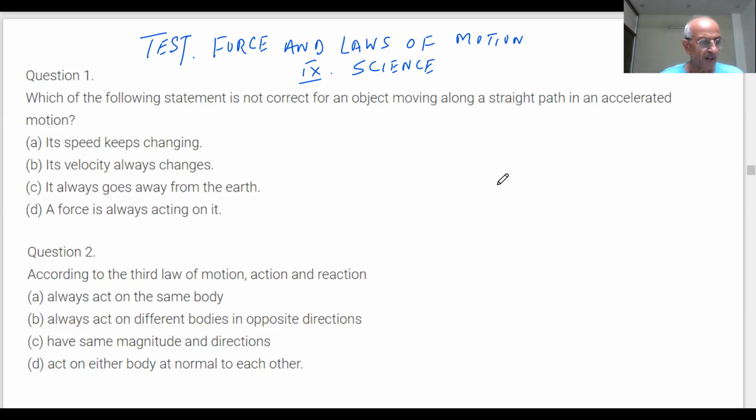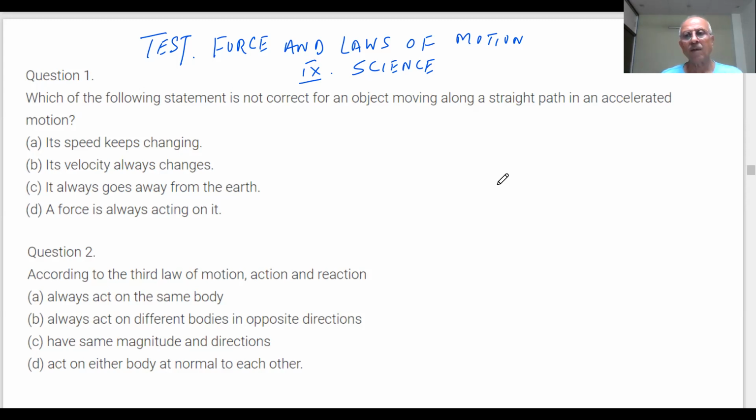What is the SI unit of force? Newton. What is 1 Newton equal to? 1 Newton is the force that produces an acceleration of 1 meter per second square on a body of mass 1 kg.